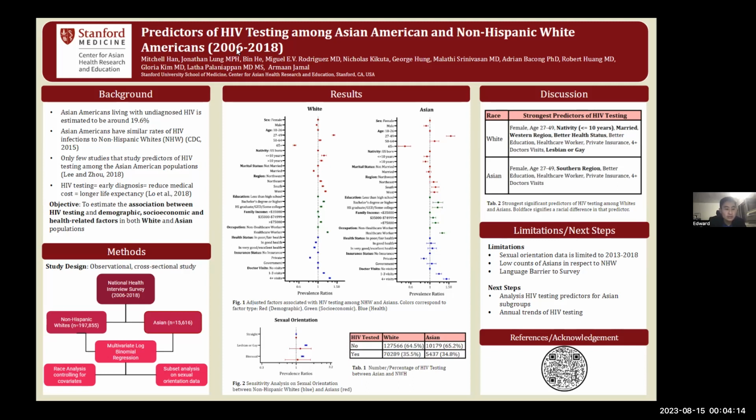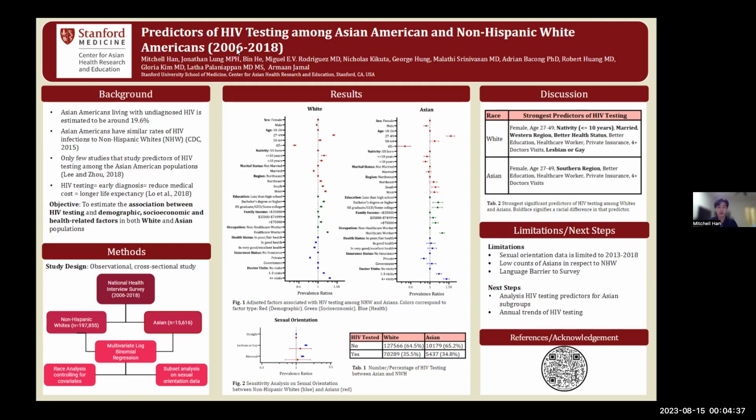In this study, we adopted the observational cross-sectional study design where we used the data from the National Health Interview Survey from 2006 to 2018, where we compared non-Hispanic whites with Asians. We conducted multivariate log binomial regression, as well as subset analysis on sexual orientation data.